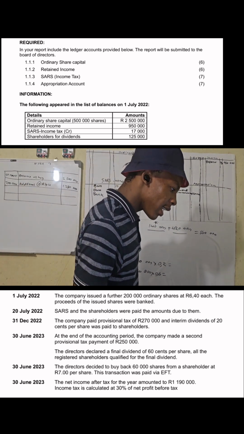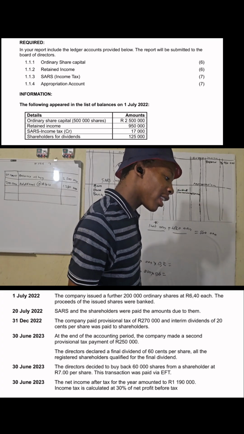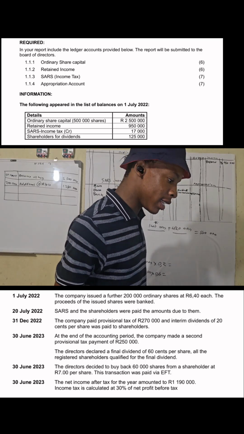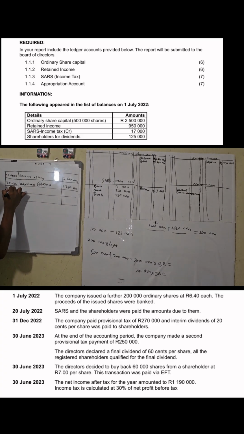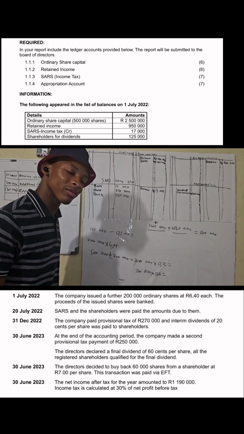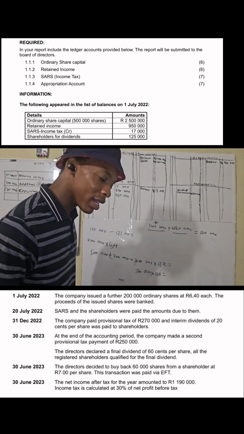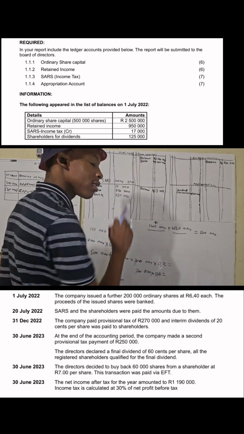The directors decided to buy back shares from a shareholder at 7 rand per share. The transaction was paid via EFT. They decided to repurchase how many shares? 60,000 shares. They repurchased them at how much? Am I allowed to repurchase shares without knowing the original price of these shares?